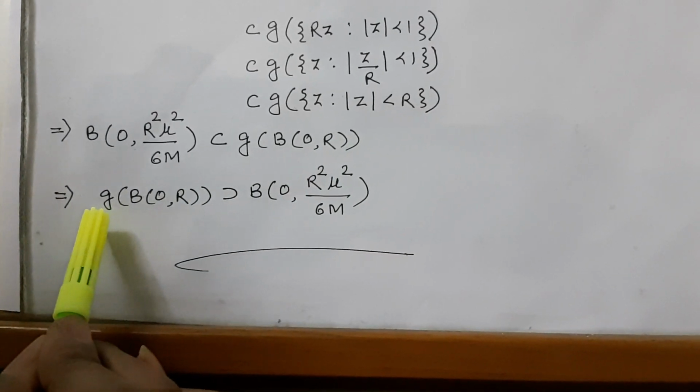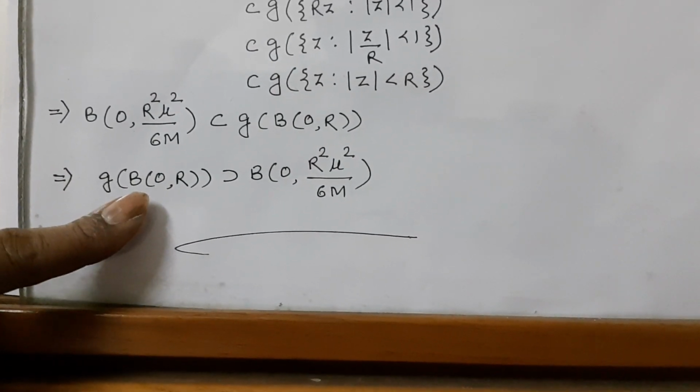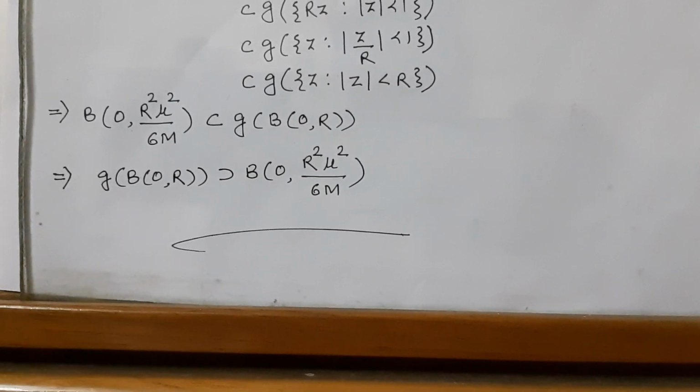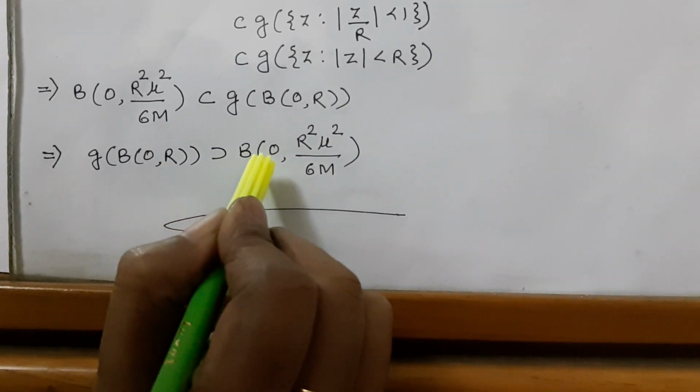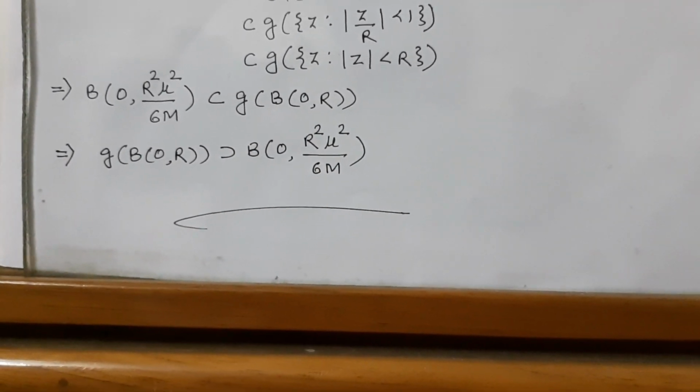Hence we can say that g(B(0, R)) is a proper superset of B(0, R²μ²/6M).